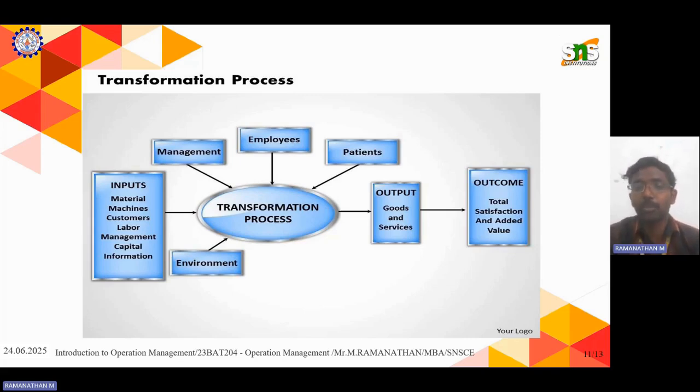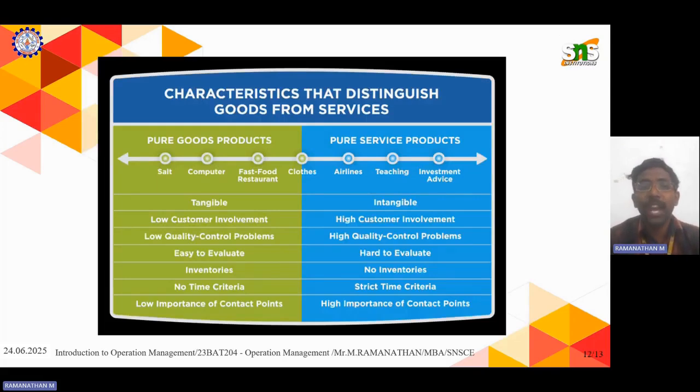Next are a few characteristics that distinguish goods and services. There is a product and there are certain services. You should know what is a good and what is a service. Goods are tangible, services are intangible. Tangible means touchable.